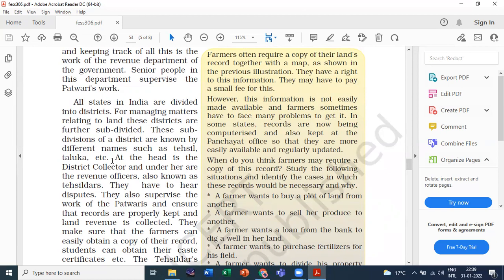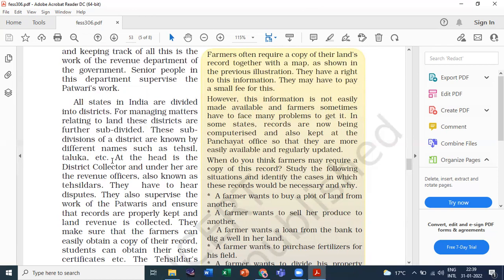What do you mean by Taluka? Don't be confused. Always remember that Taluka and Tehsil both are the same term. And whenever you need to write what you mean by Tehsil, you have to write the complete answer, like from all the states to the Taluka. It's your complete answer.